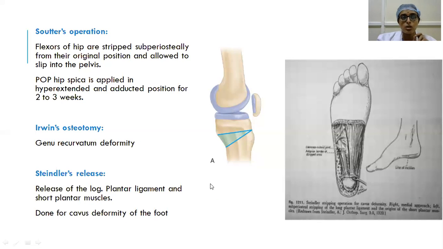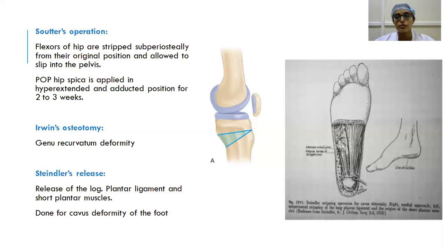And coming to the Sauter's procedure, where the flexors of the hip are released subperiosteally from their original position and they're allowed to slip into the pelvis. So the flexion deformity of the hip is relieved.